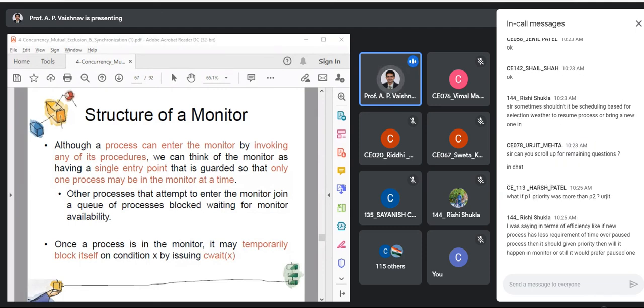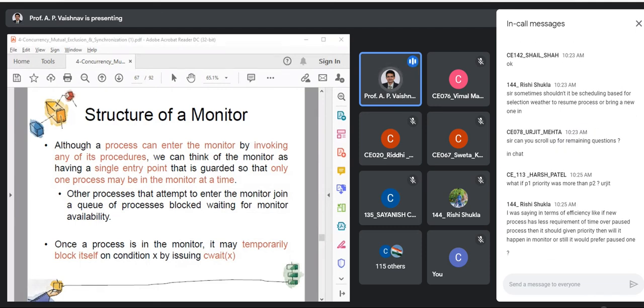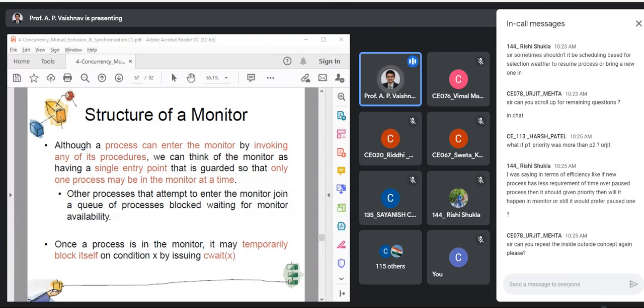Let us go with that. Yes, in terms of efficiency, if a new process has less requirement of time than the paused process, then it should be given priority. Then will that happen in the monitor? No, it would prefer the paused one, because that is the monitor's construct. See, you have to compare basically. You will be comparing the inner process with the outer process, and then the final decision would be taken. Whatever is inside the monitor, plus whatever processes are waiting outside, you have two choices to make.